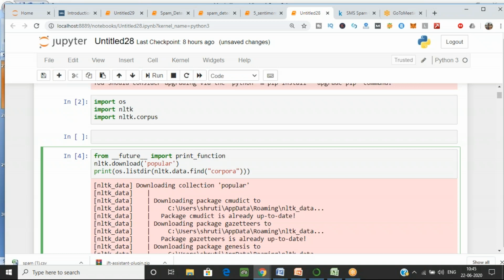Okay, Nimrat is doing it. It will take some time because we are downloading data. Okay, Sejal, it's downloading. No problem. It will take time. Let's wait for that.